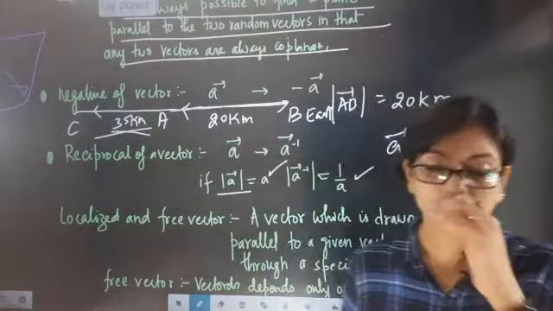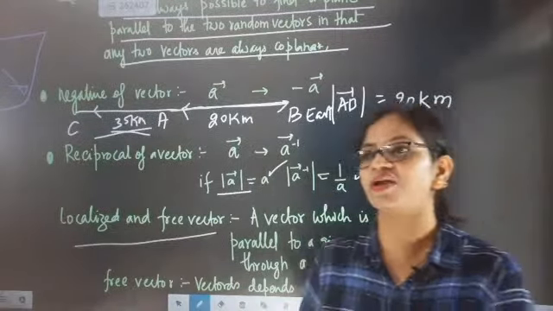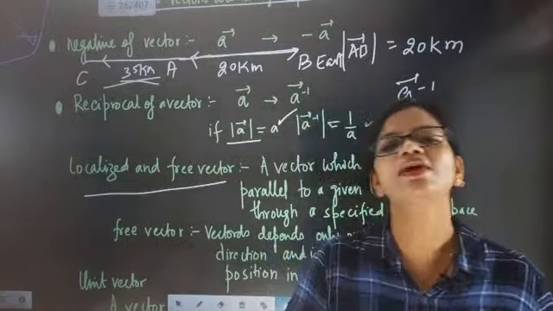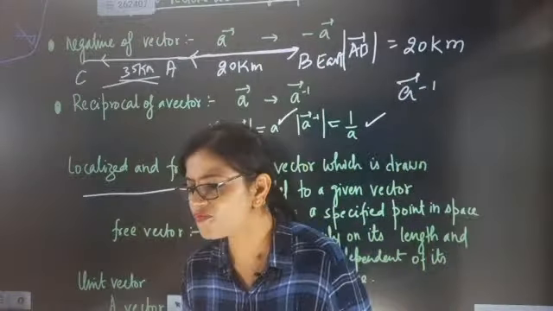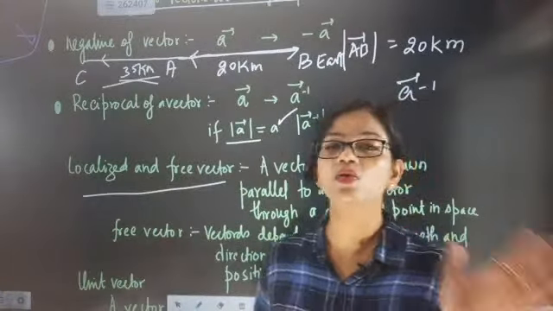That's it. But my most important point is localized and free vectors, because you study localized and free vectors in physics many times. So what exactly is called a localized or free vector? You yourself think: when can you get localized? How can I localize you?